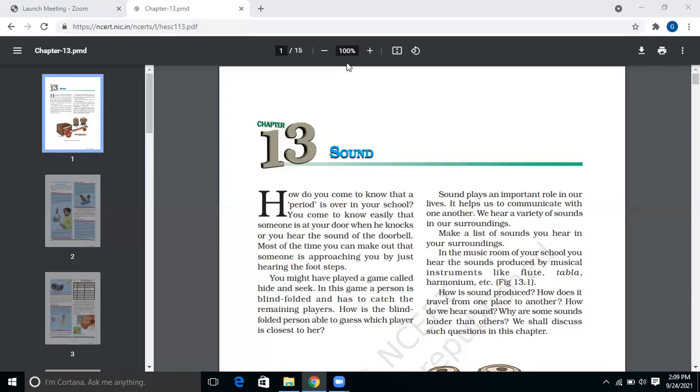So we can say that sound plays an important role in our lives. It helps us to communicate with one another. We hear a variety of sounds in our surroundings. Now, let us see how this sound is produced.